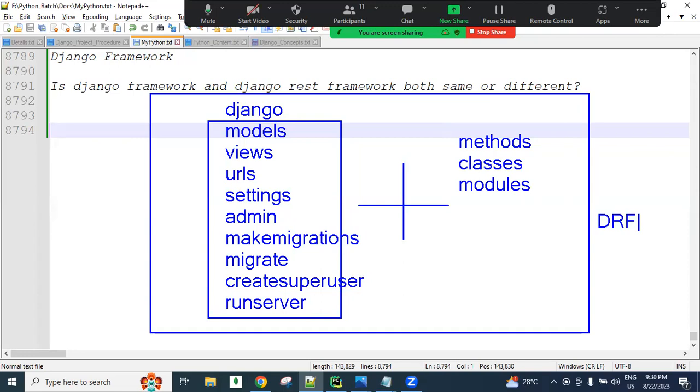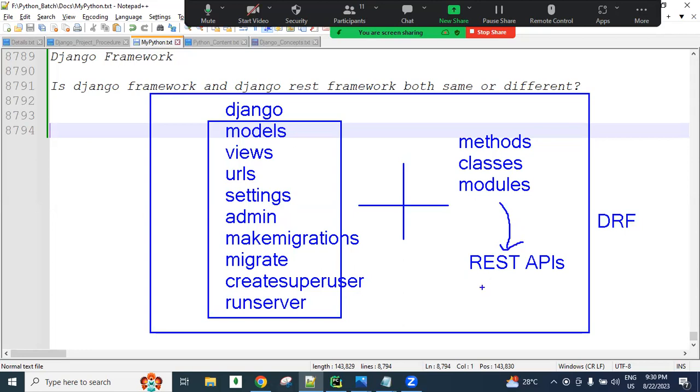DRF stands for Django REST framework. The extension of the Django framework is nothing but Django REST framework, guys. The concepts available in the Django framework are also available in the Django REST framework, plus Django REST framework has some extra modules, those modules provide extra classes, and those classes have some methods also. Using all these things, we are going to be developing the REST APIs.